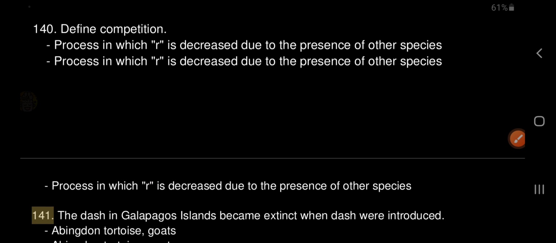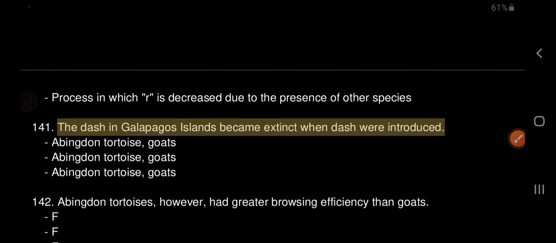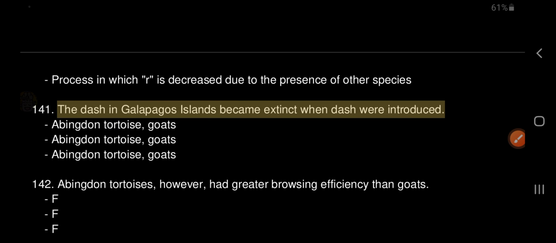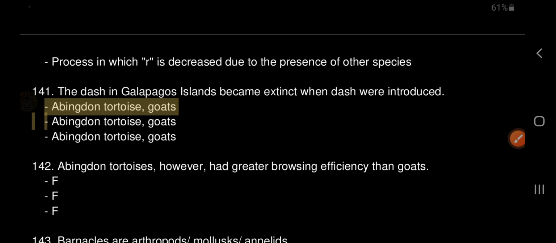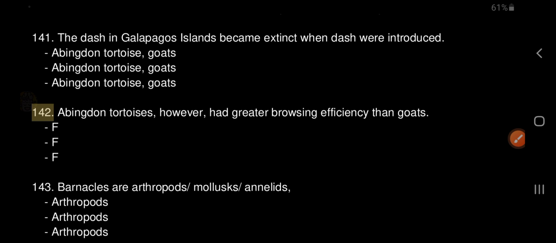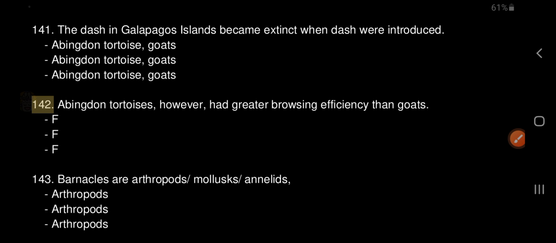141. The dash in Galapagos Islands became extinct when dash were introduced. Abingdon tortoise, goats. 142. Abingdon tortoises, however, had greater browsing efficiency than goats. F.